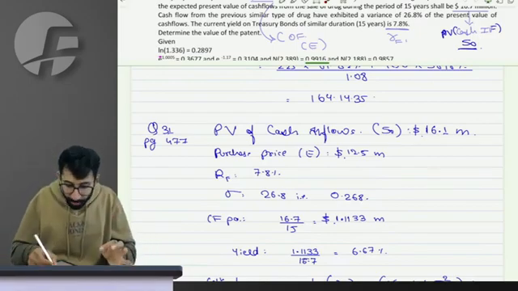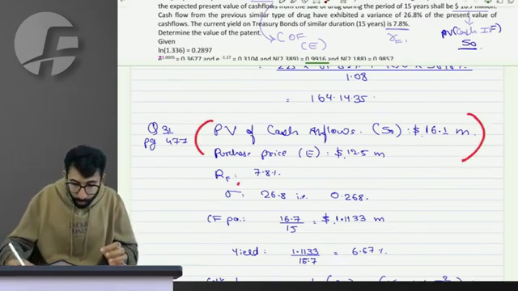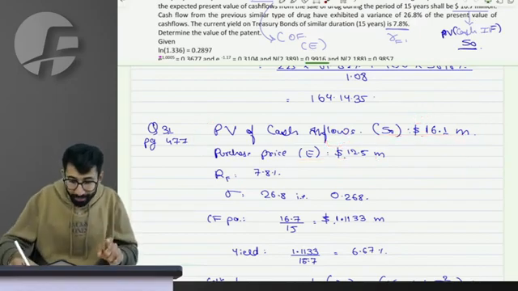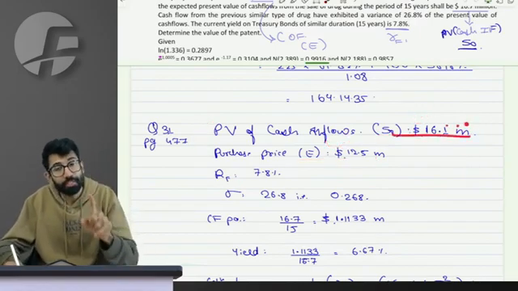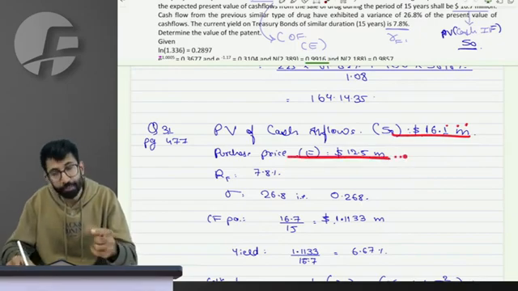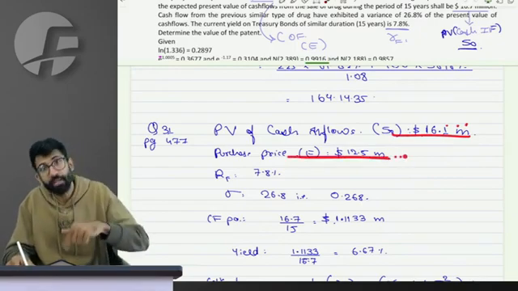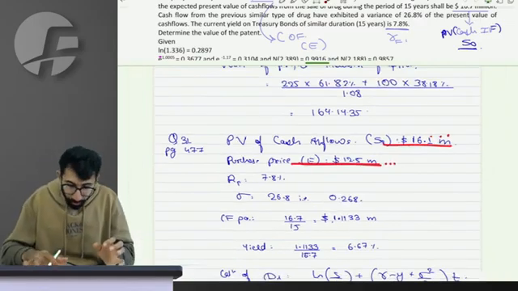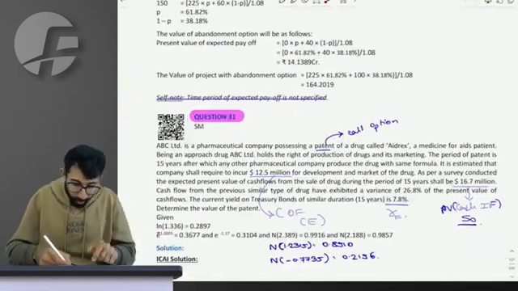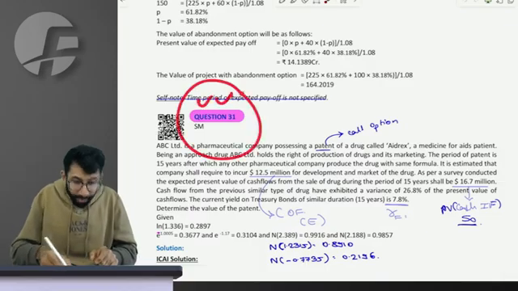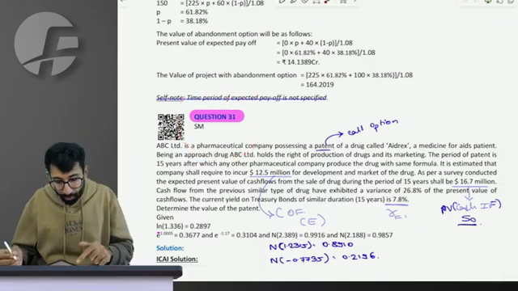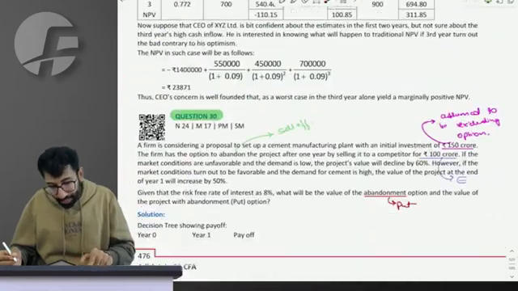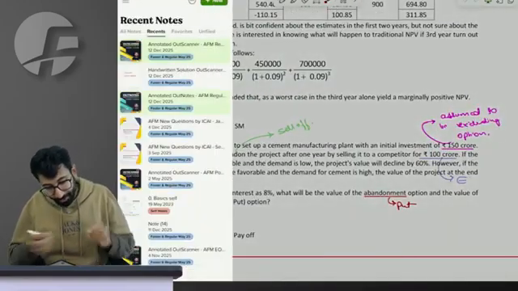And important point was to be able to understand what is the spot price and what is the exercise value. Spot price is the value of asset today, which is present value of future cash flow, where exercise price is the price at which I can buy it. I can start the project. That was all, people, in the class on question number 31, which is valuing a call option using Black-Scholes model. So we have done one question of each type, even in the real options.